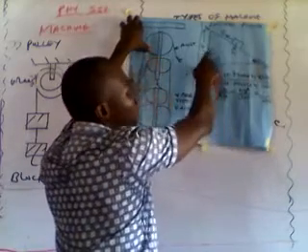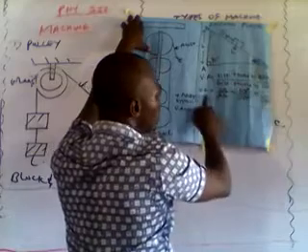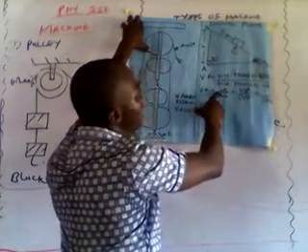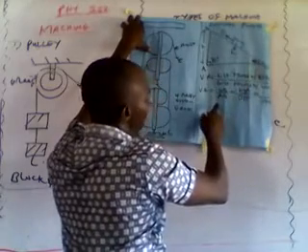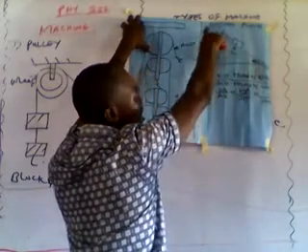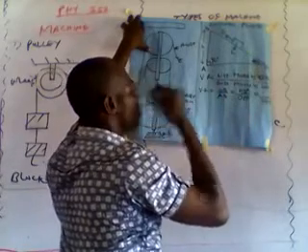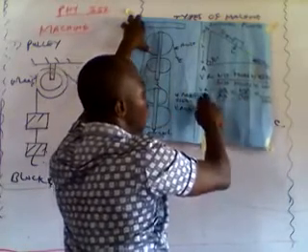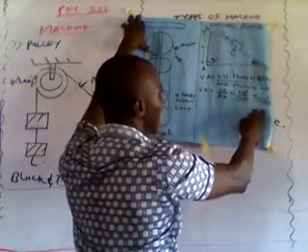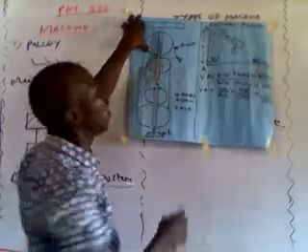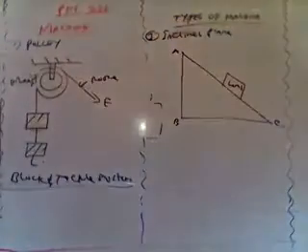So the velocity ratio of an inclined plane equals distance moved by effort over distance moved by the load. So that velocity ratio equals OB, the hypotenuse side, over AB. AB is the opposite side to this angle. Using the knowledge of trigonometry, or SOHCAHTOA, we have VR equals OB over AB, which is hypotenuse over opposite, and this gives us 1 over sin theta. This means that the velocity ratio of a typical inclined plane equals 1 over sin theta. So we take note of that.